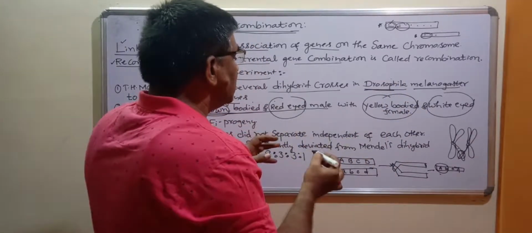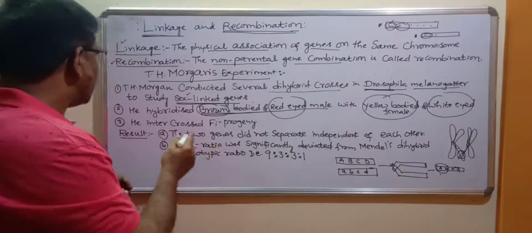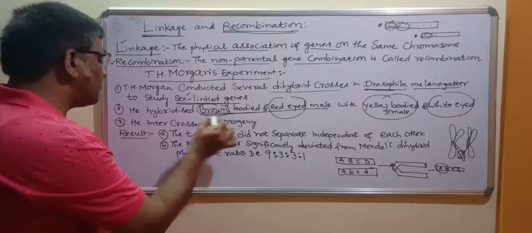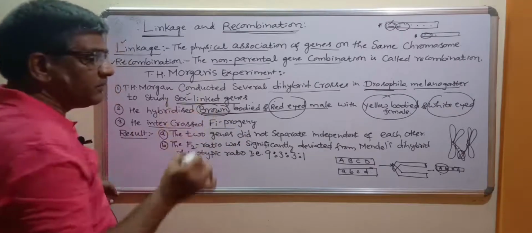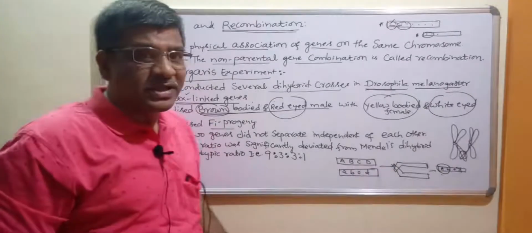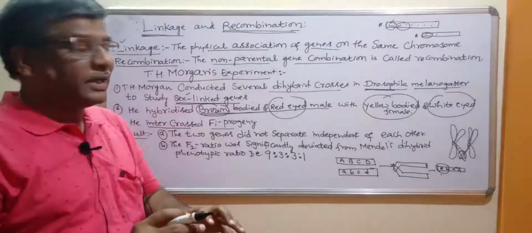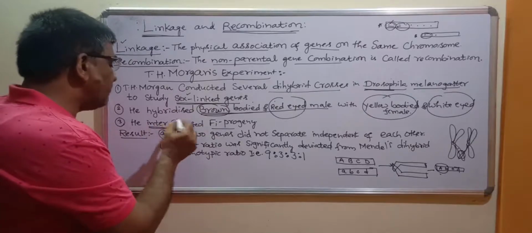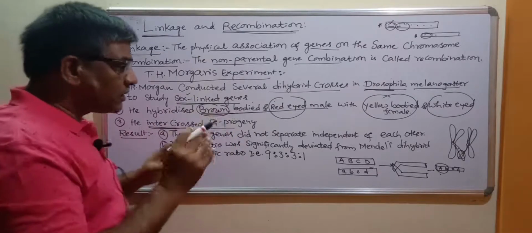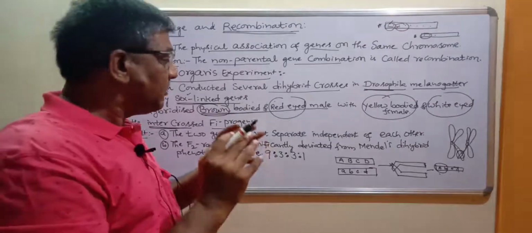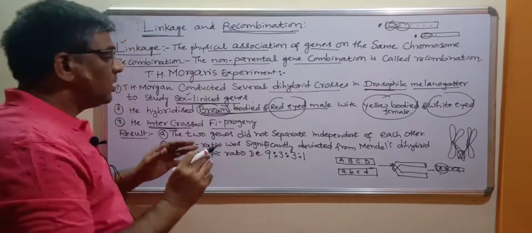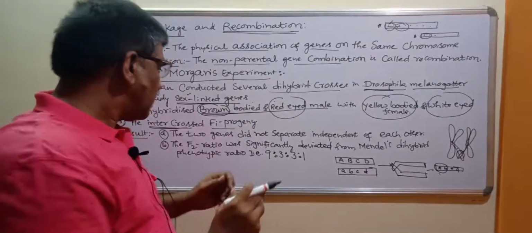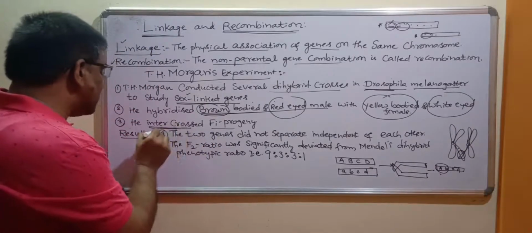When he crossed and later got the F1 individuals, these F1 progenies, he intercrossed them. You know that very well. Mendel also, after getting the F1 generation, self-pollinated all the F1 plants. In the same way, Morgan intercrossed the F1 progeny. After intercrossing the F1 individuals, Morgan expected to get a result like Mendel's. But he got a different result in the experiment.